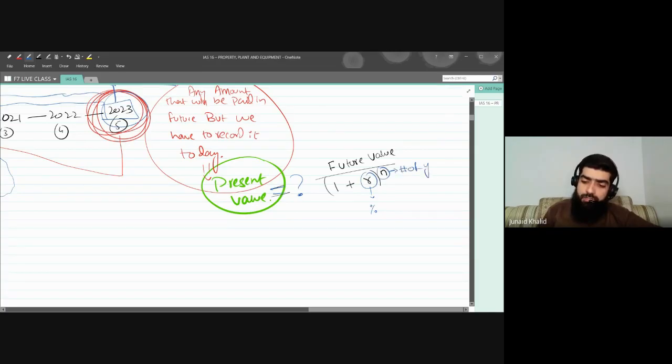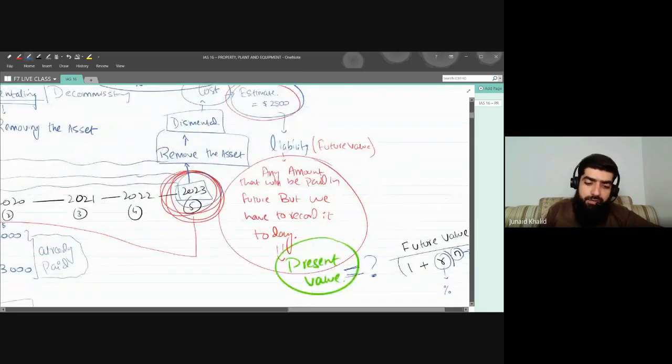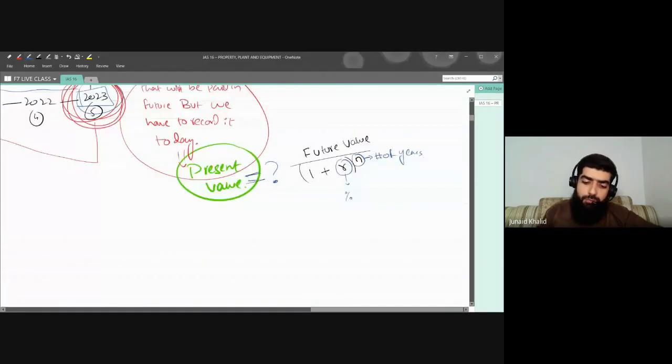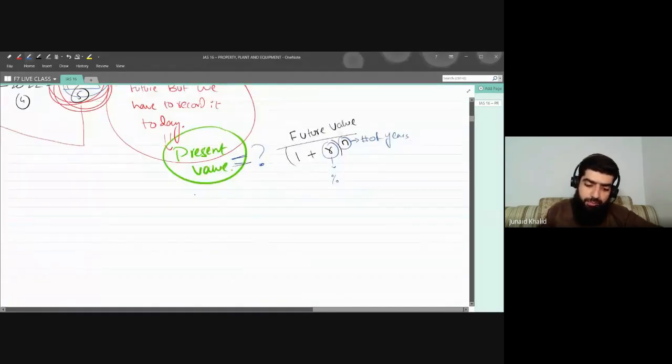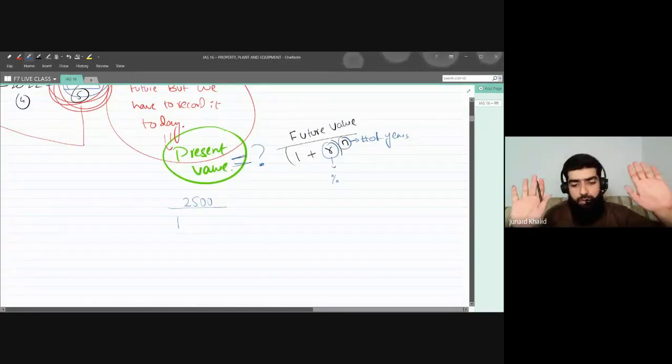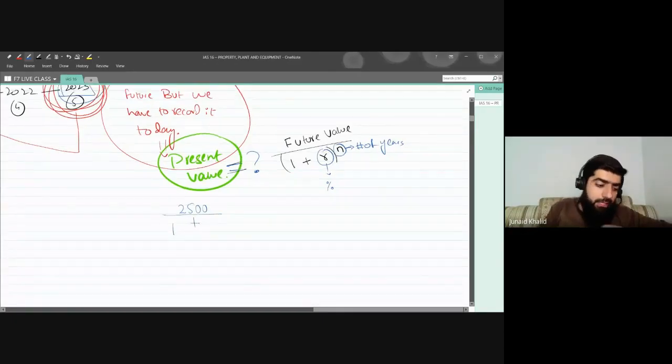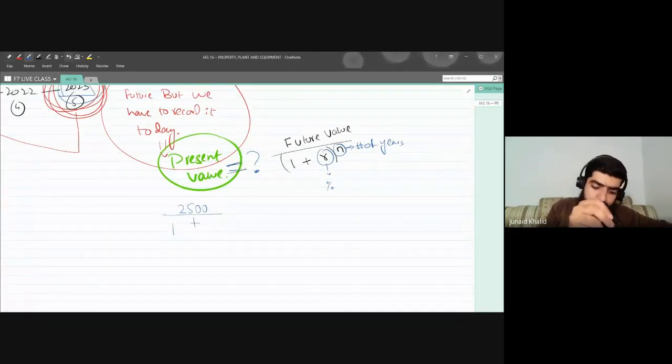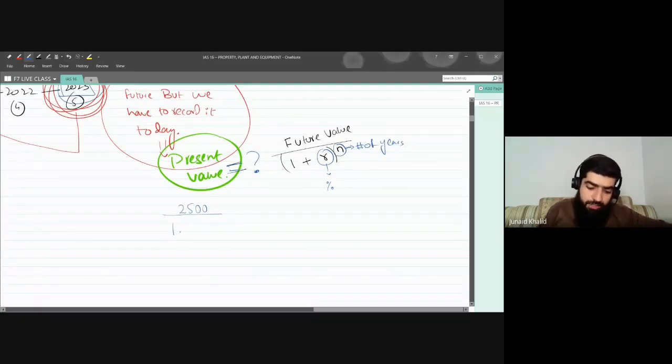Let's continue with that example. For example, $2,500 that will be incurred after a period of 5 years. We have to calculate the present value for this one. So how are we going to calculate? Future value, that is 2,500, divided by 1, that is default, plus r. Assuming the rate of interest is 10%. Although this will always be given in the question.